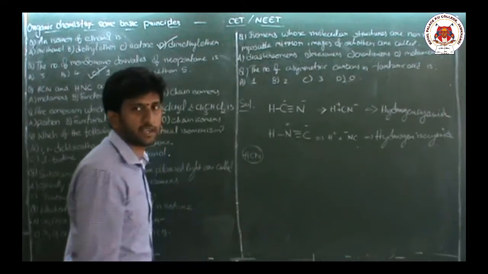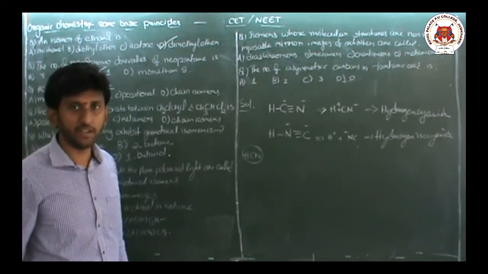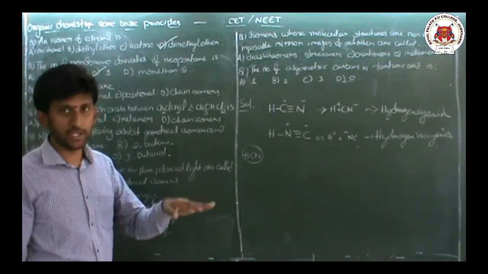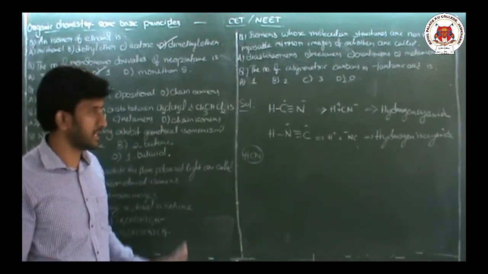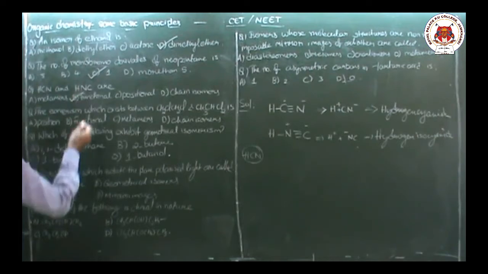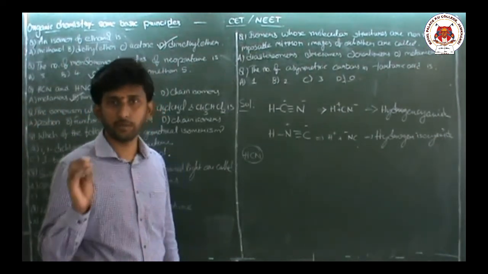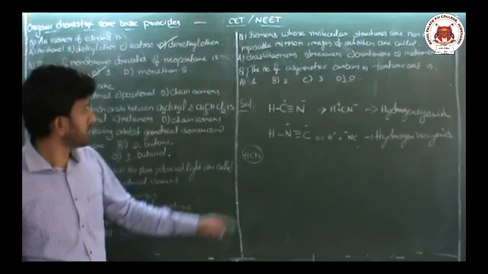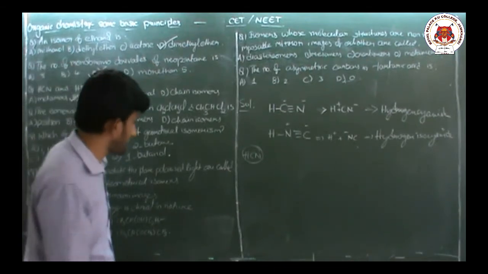The molecular formula remains the same, one carbon, one nitrogen. But what is different? Functional groups are different. One is the cyanide functional group, the other one is the isocyanide functional group. The properties are different. That means both of these are functional group isomers, with the same molecular formula. Okay? Next question.